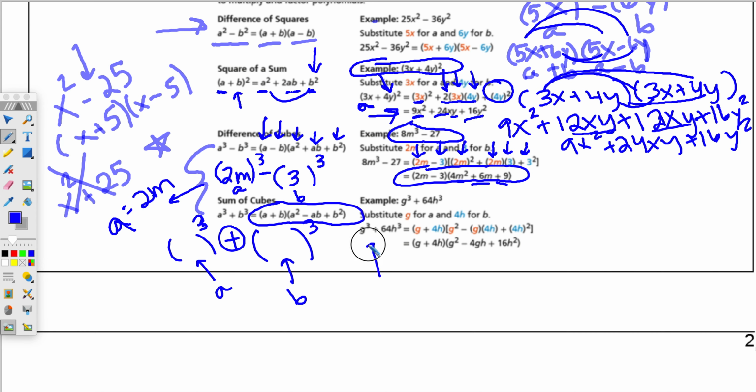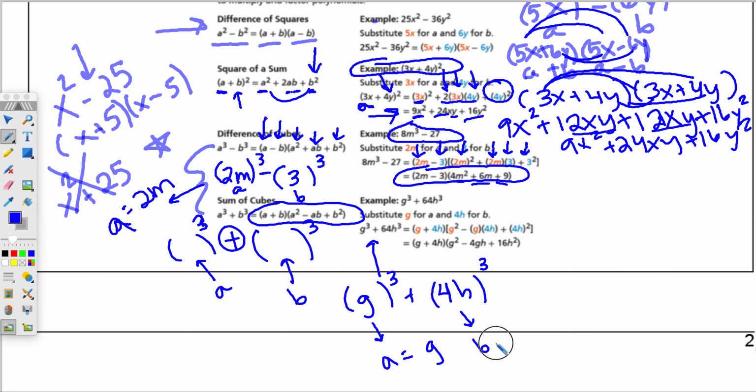Over here, they show us a problem. There's no GCF. And we know this has to be a G. And what number cubed gets us 64? Well, it's a 4, and this has to be an H. So A is considered G, B is considered H, and then we're plugging into the formula.